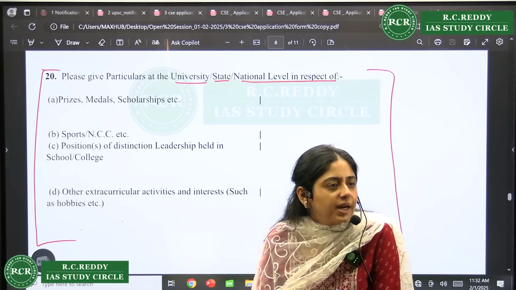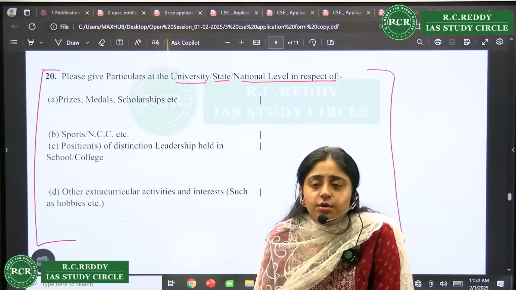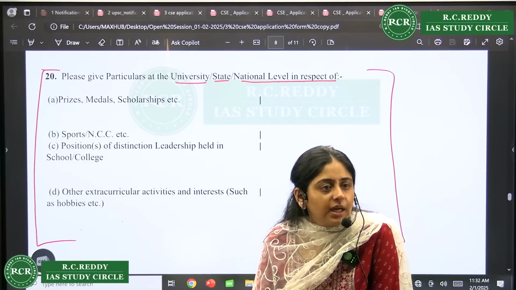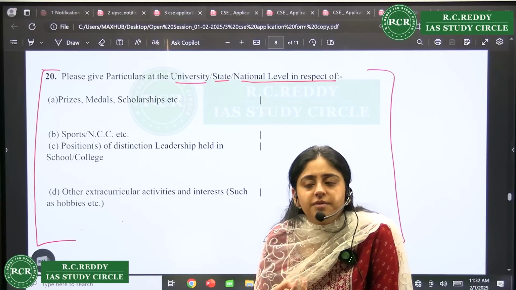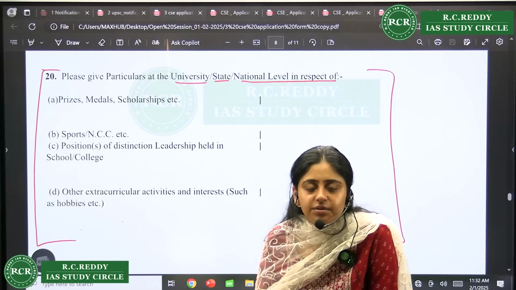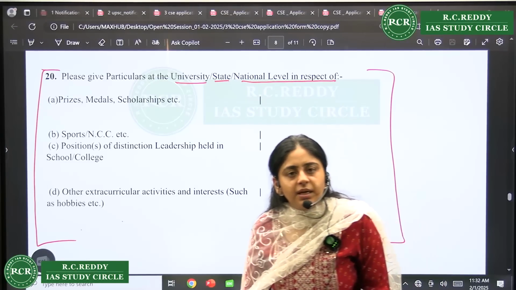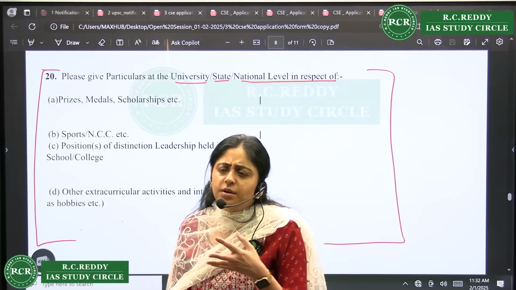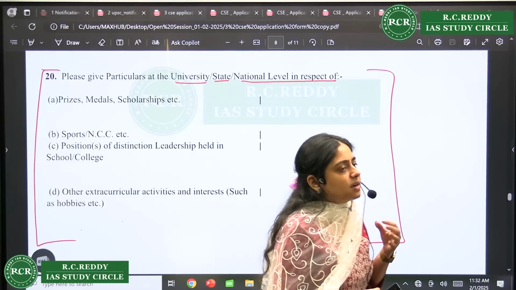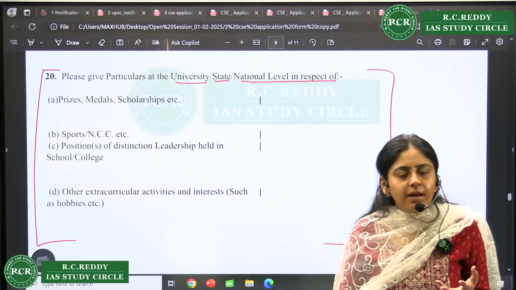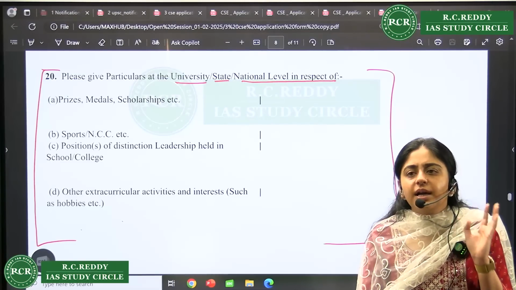Even sports, if you are writing, say you wrote that I played badminton, right? So you should know all the rules, even the playground dimensions also, right? Even the rules with respect to how the points are given to the player. So you should be knowing whatever you are writing. The list you will get online, there are numerous, but you should be actually interested in that, right? And hobbies you have to fill, right? Any person will have one thing which you like doing.